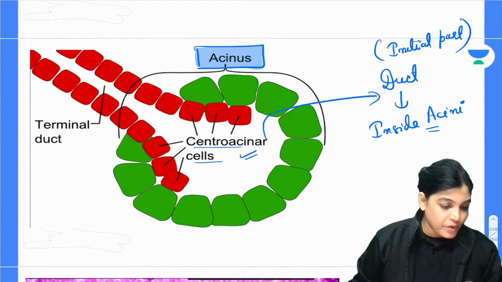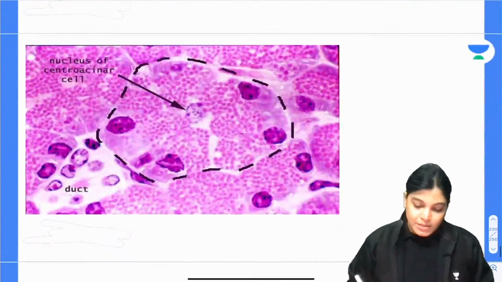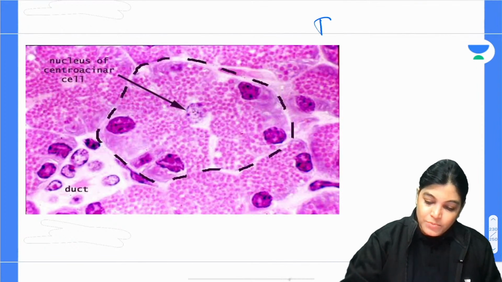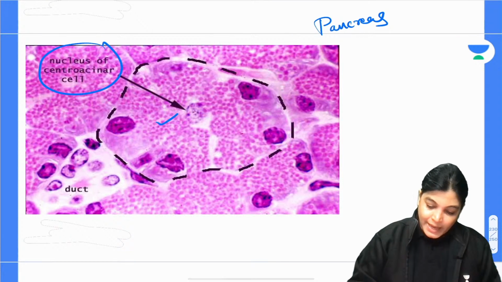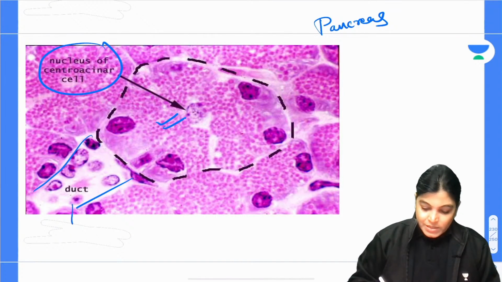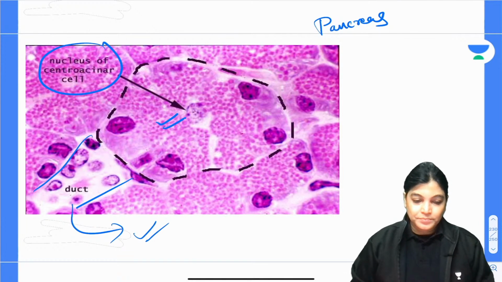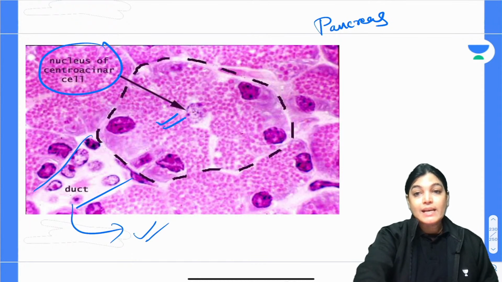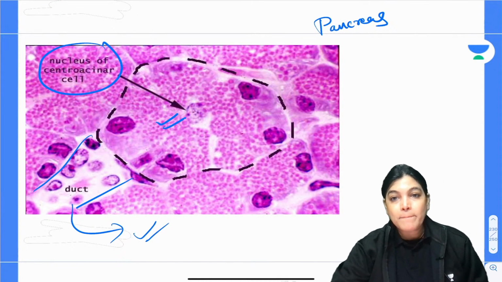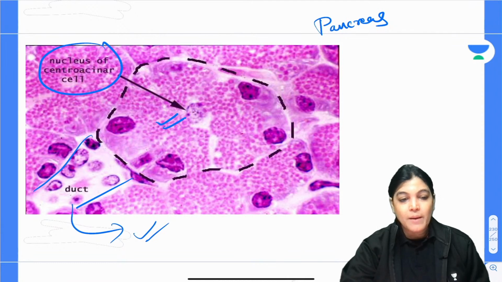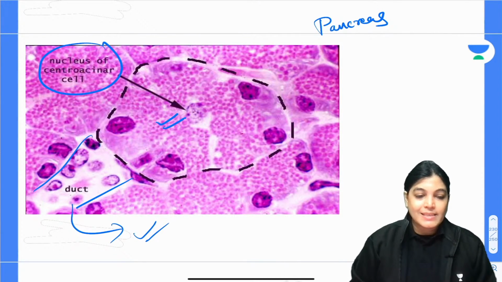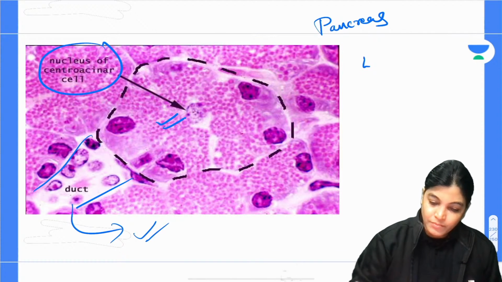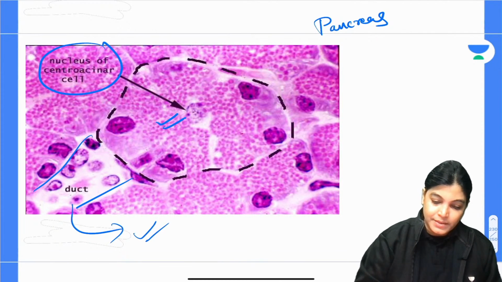Have you understood, everyone? So see here, this is also the histological diagram showing the pancreas, where you can see the nucleus of a centroacinar cell lying inside, and this is the duct which is arising. So, centroacinar cell is definitely present in the pancreas.